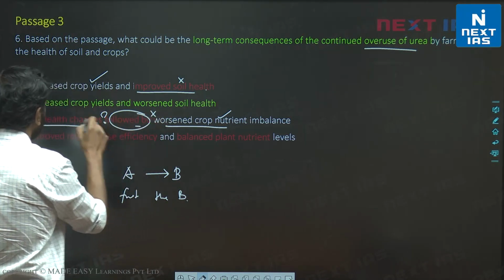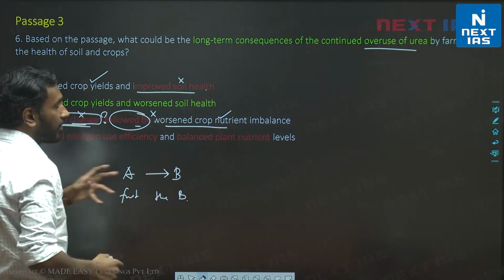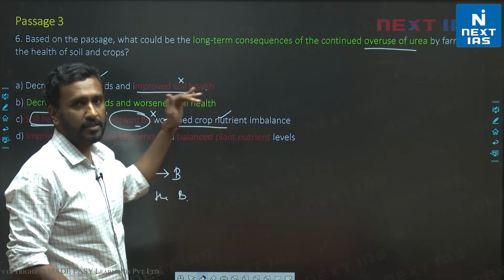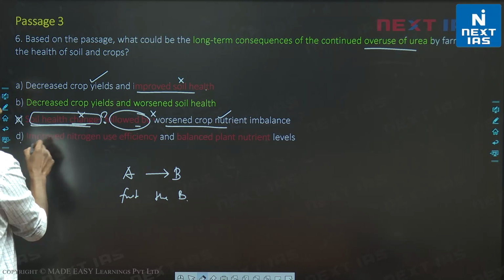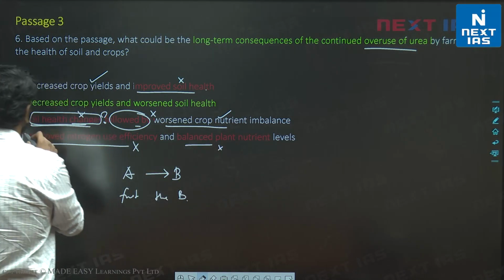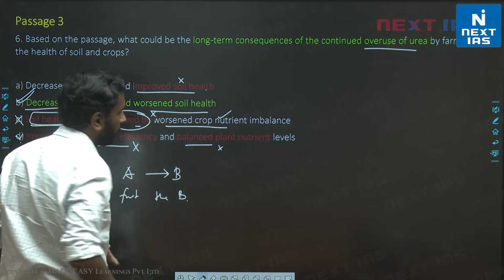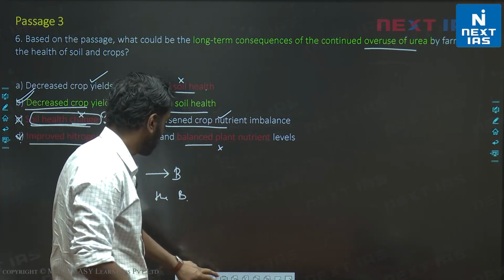And the phrase "soil health changes" is also incorrect because we don't know if soil health changes to positive or negative. So C is incorrect. D, improved nitrogen use efficiency, is obviously incorrect, and balanced plant nutrient is incorrect. B is the correct choice here: decreased crop yields and worsened soil health. This was actually an easy passage compared to the rest of these passages.